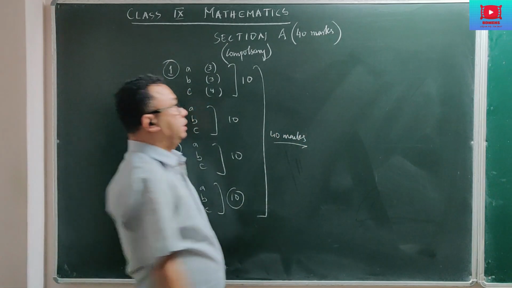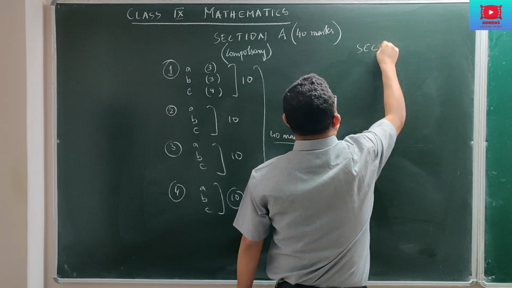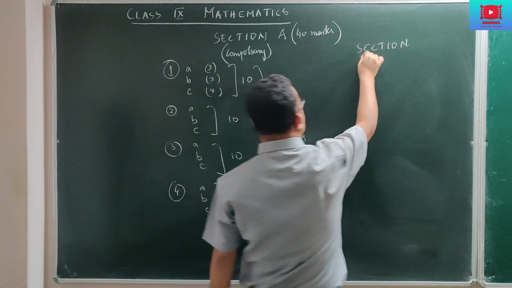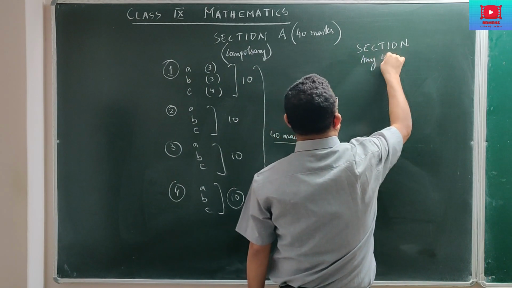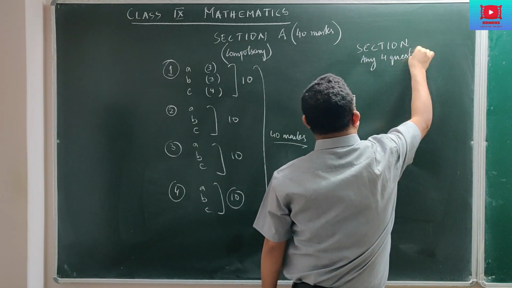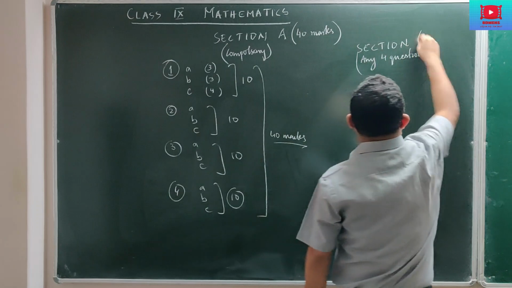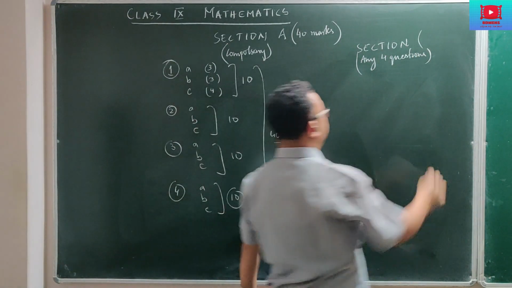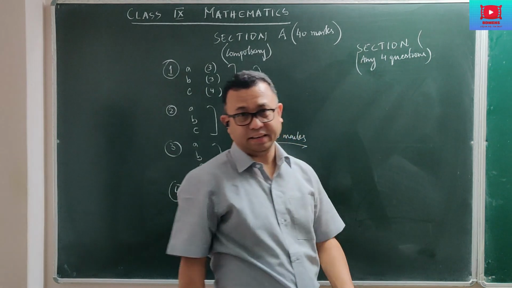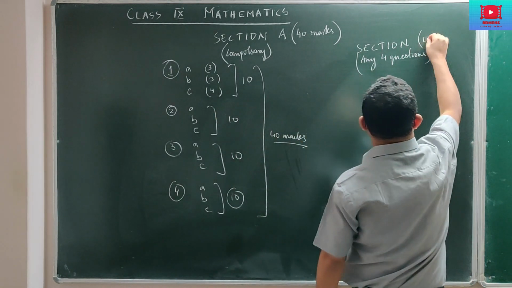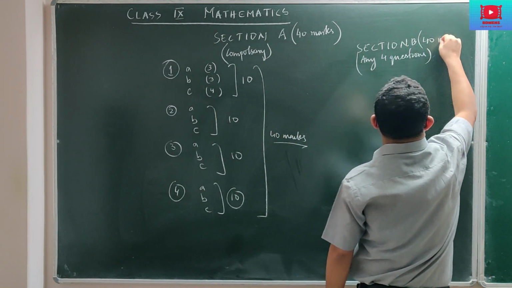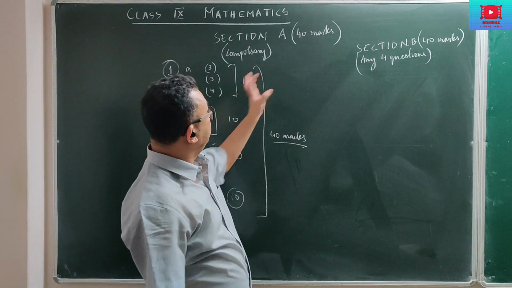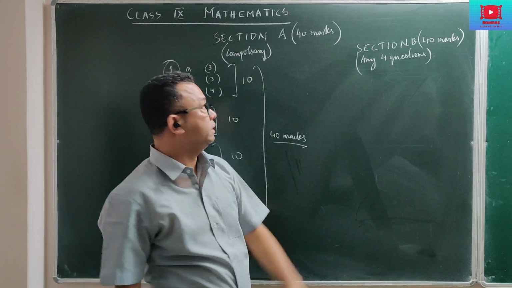Now going on to section B. In section B, you have to attend any 4 questions. Each of these questions will again carry 10 marks. So section B is also 40 marks. Both section A as well as section B will be carrying equal marks, 40 marks each.